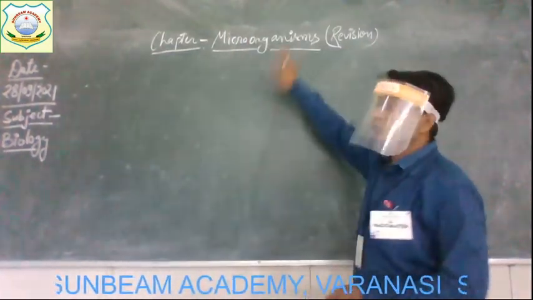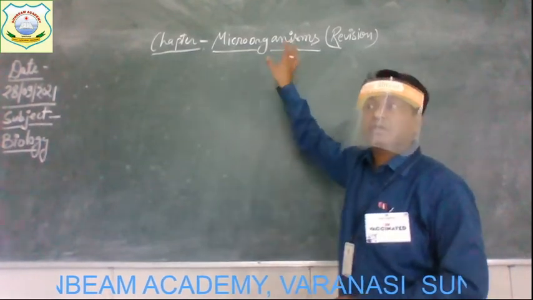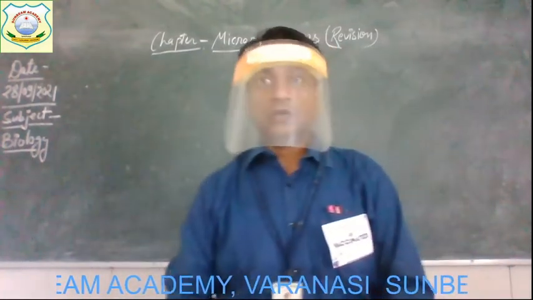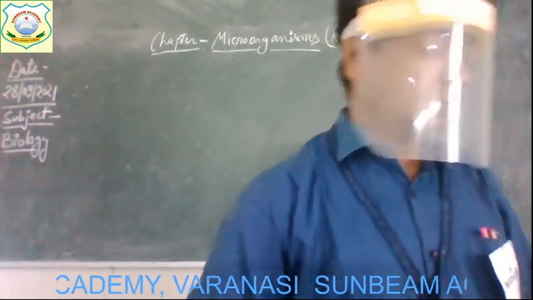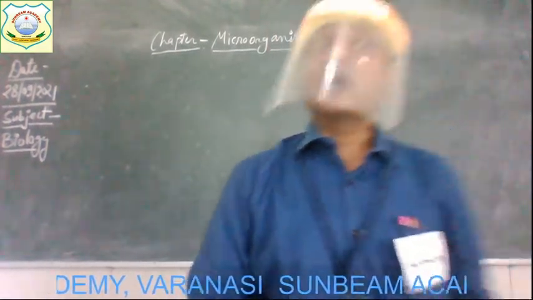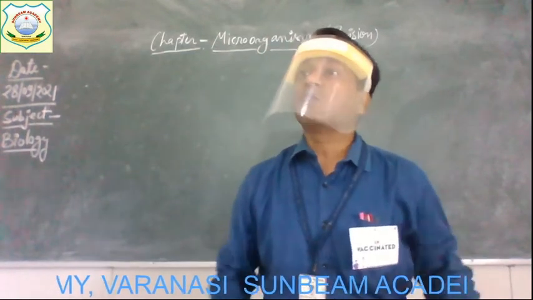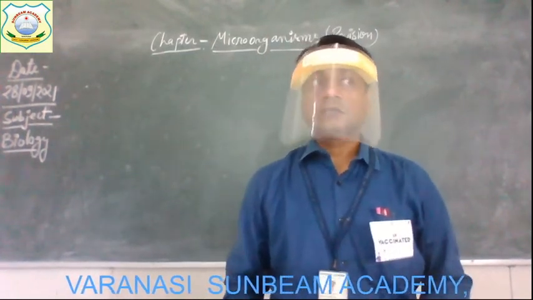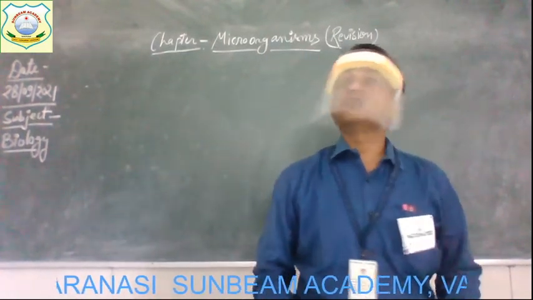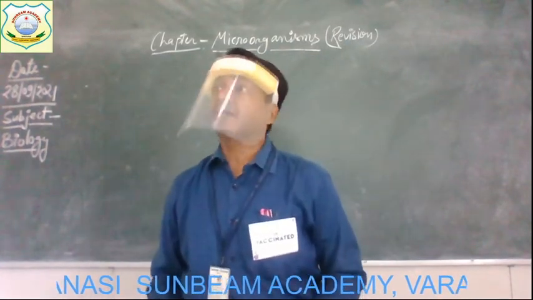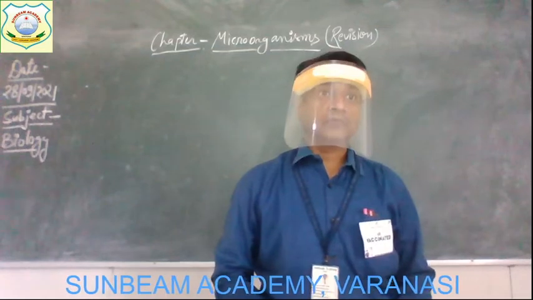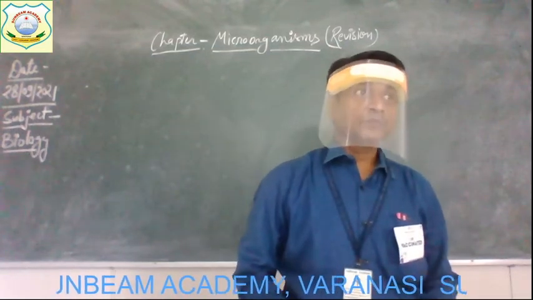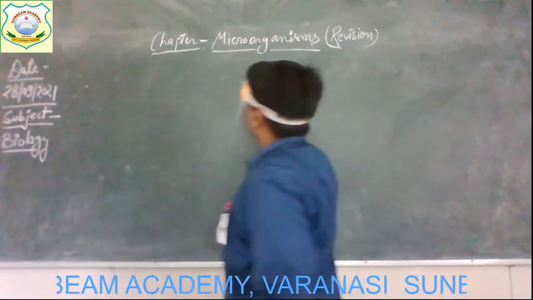Today I am going to revise the chapter microorganisms. Children, as you have already studied in the chapter, microorganisms are organisms that are very small in size, and it is not possible to see them with the naked eye. That is why they are known as microorganisms. Clear?